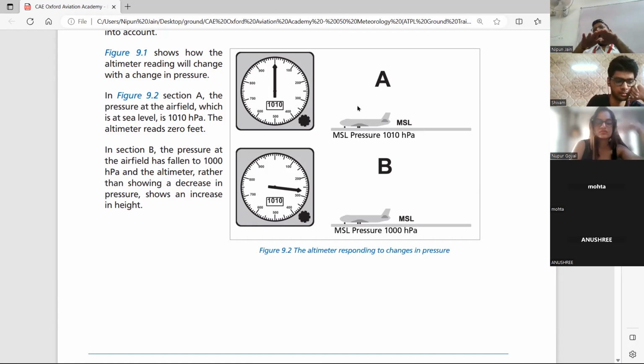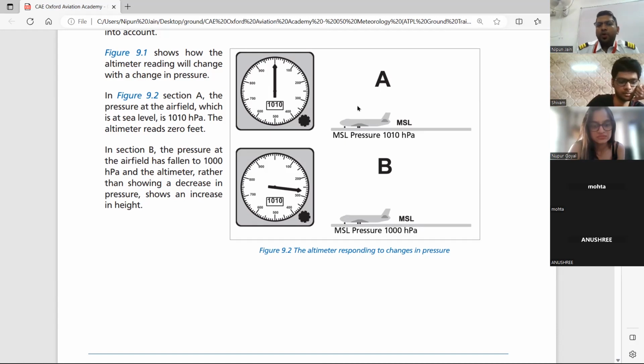Okay. And ground level is where the ground is starting. So where the ground and the sea is meeting, we call that point. And when we take the average of it, because it keeps changing with the terrain, so that is mean sea level. Okay, Anushri, mean sea level clear? Okay.